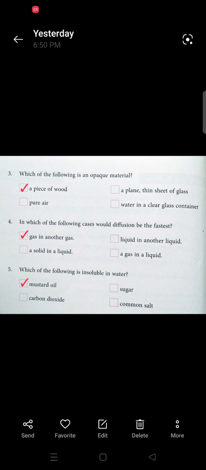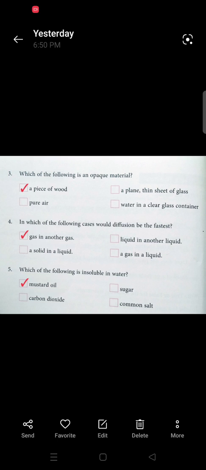Now the question number 3 here you see, which of the following is an opaque material? A piece of wood, a plain thin sheet of glass, pure water, water in a clear glass container. The correct option is a piece of wood. Now next question, in which of the following cases would diffusion be the fastest? Gas in another gas, liquid in another liquid, a solid in a liquid, a gas in a liquid. So the correct option is gas in another gas.